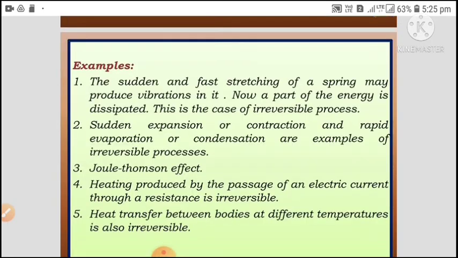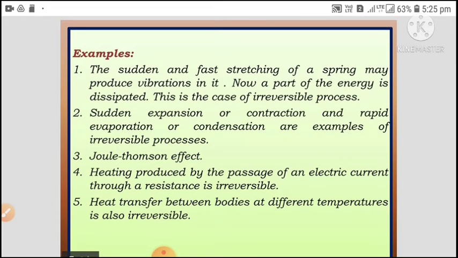Let us see a few examples of irreversible process. A sudden and fast stretching of a spring may produce vibrations in it. Now a part of the energy is dissipated. This is the case of an irreversible process. Sudden expansion or contraction and rapid evaporation or condensation are examples of irreversible process.